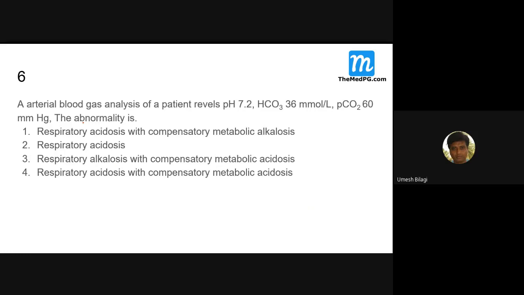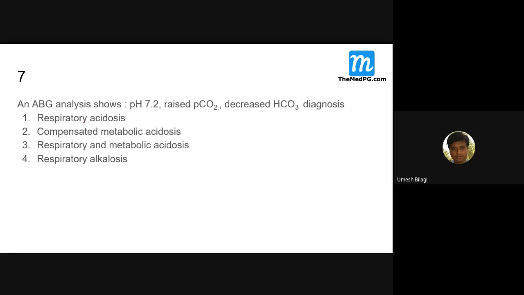We'll go to the next choice. An ABG analysis shows the pH of 7.2. So it is what? Acidosis. Raised PCO2, and decreased bicarbonate.